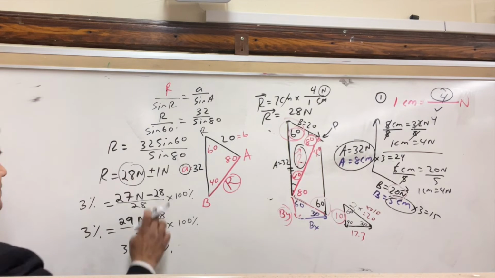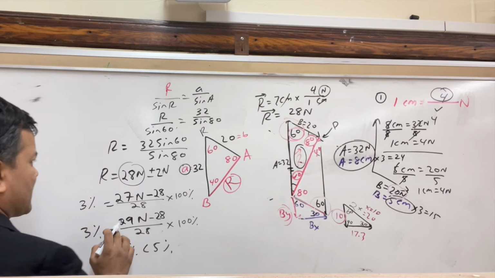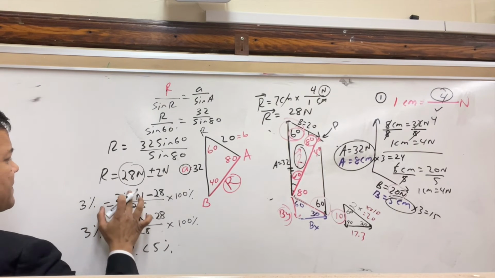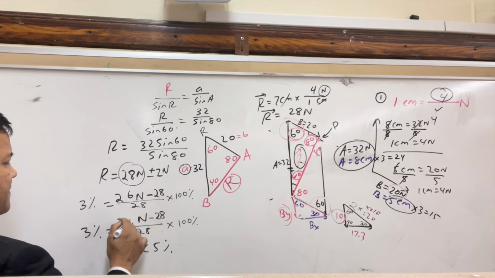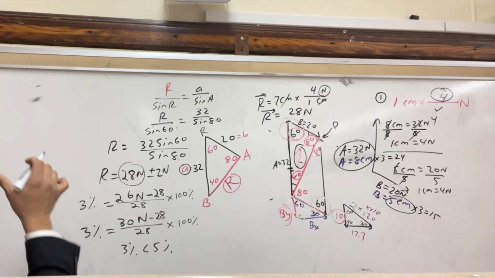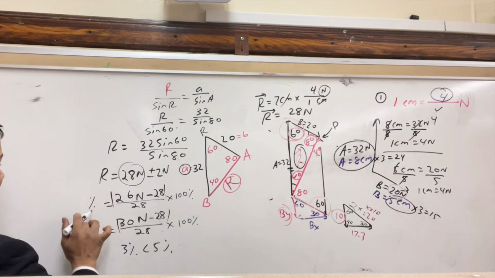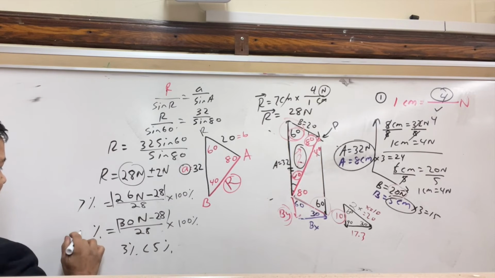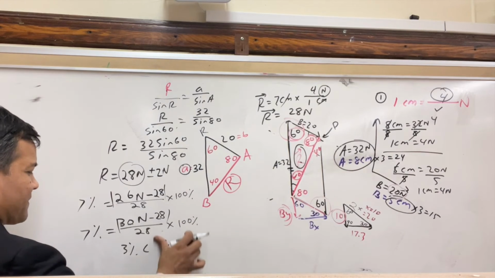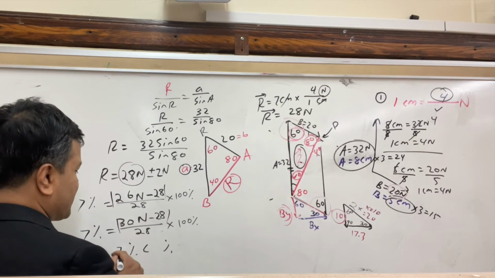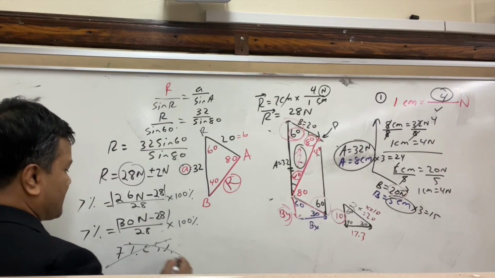However, if you put 2, it's not going to give you 3%, because all of a sudden this is going to become 26 and this is going to become 30. Then the answer changes. Of course, you are talking about absolute value. This becomes 7% error and 7% error. And I do not accept 7% error. 7% error is not less than 5% error, so this I don't accept.